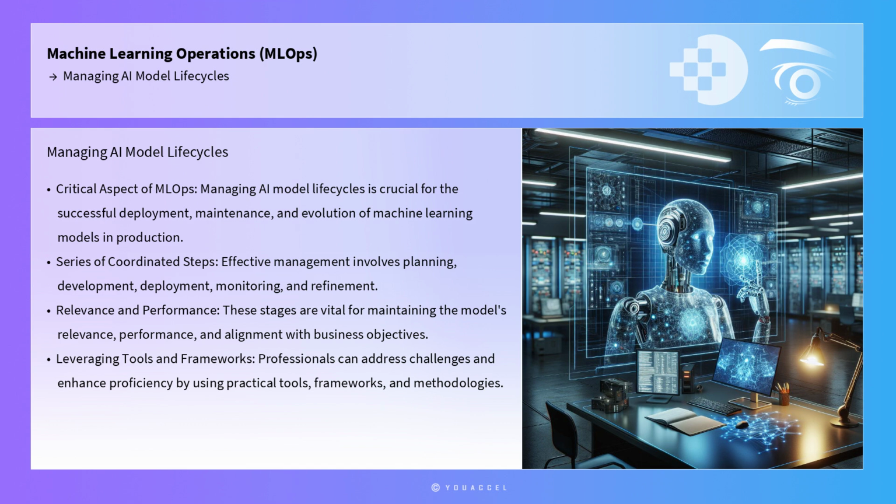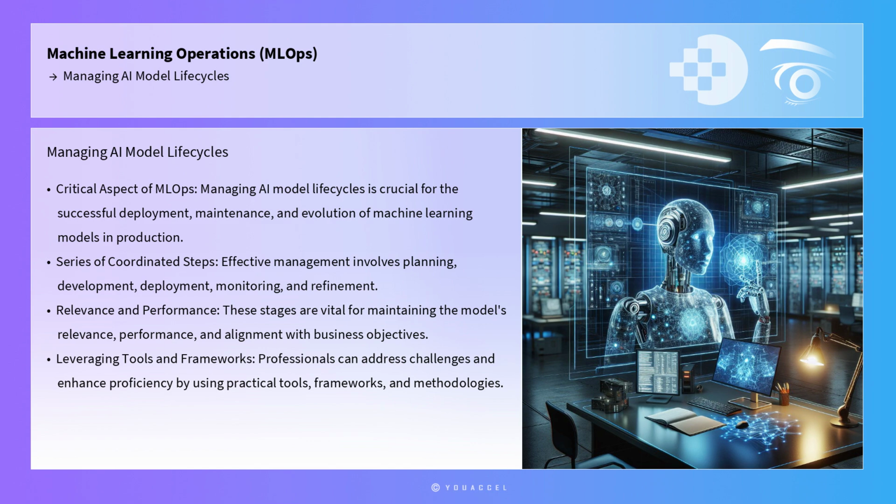Managing AI model life cycles is a critical aspect of machine learning operations, a domain that ensures the successful deployment, maintenance, and evolution of machine learning models in production environments. Effective management of AI model life cycles involves a series of well-coordinated steps, including planning, development, deployment, monitoring, and refinement. These stages are crucial for maintaining the model's relevance, performance, and alignment with business objectives. By leveraging practical tools, frameworks, and methodologies, professionals can address real-world challenges and enhance their proficiency in managing AI model